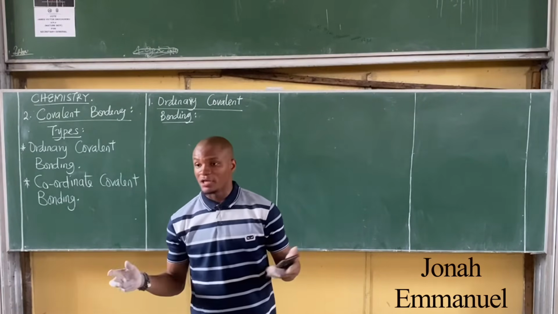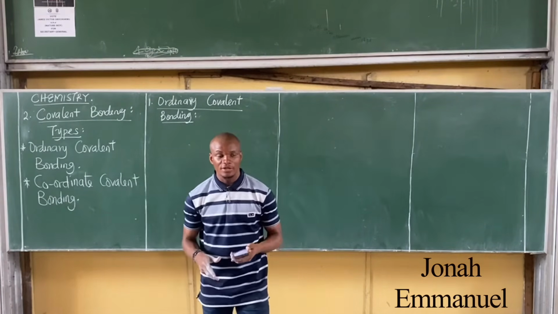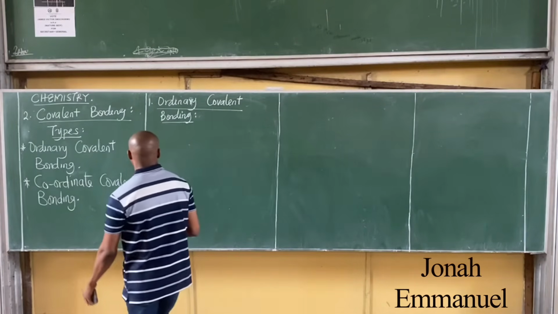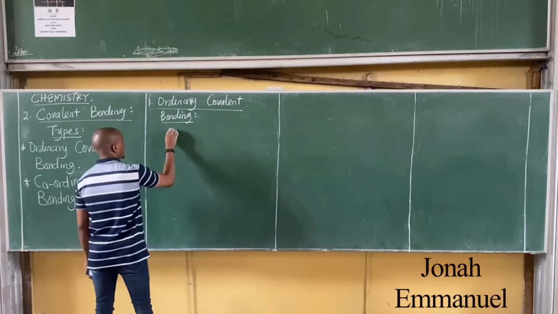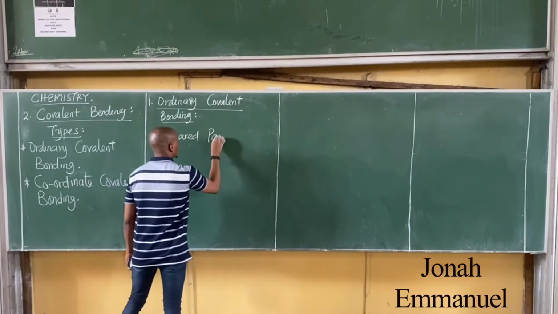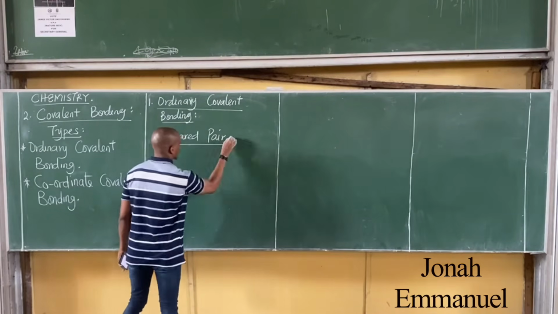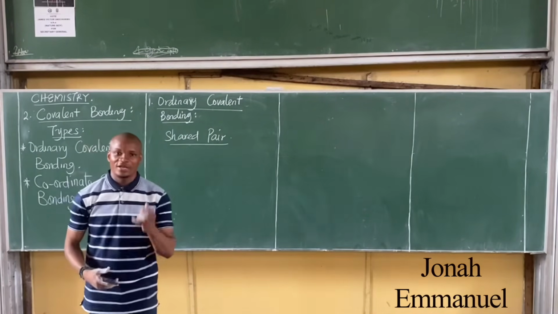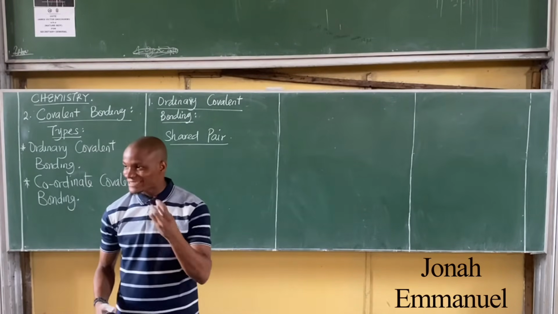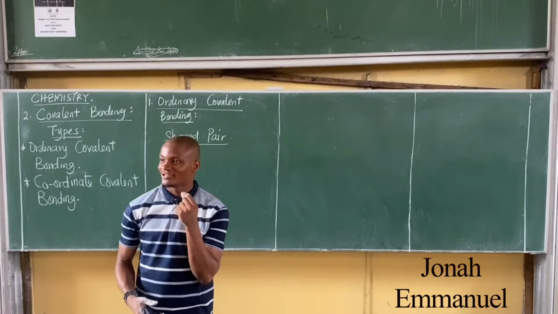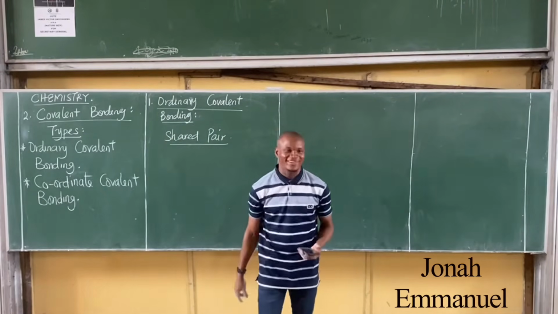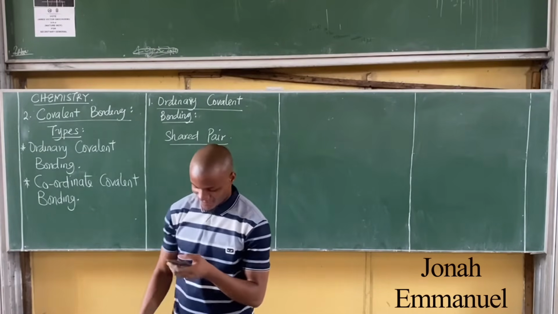Full stop. The pair of electrons shared is called a shared pair. We call it shared, they are sharing it. Shared pair. Alright, shared pair, please. Full stop.